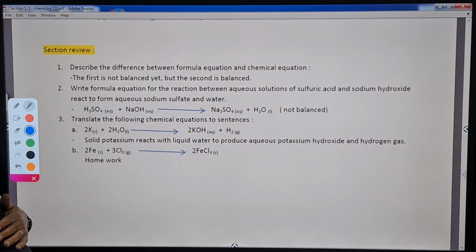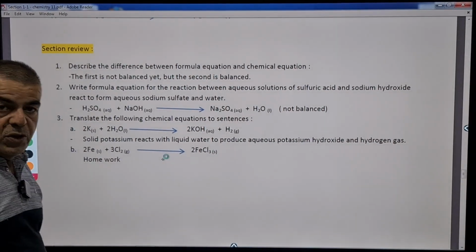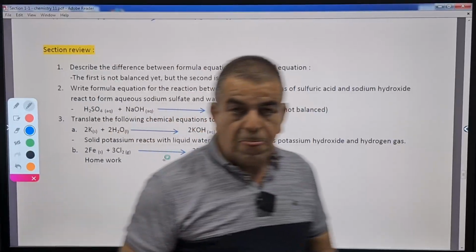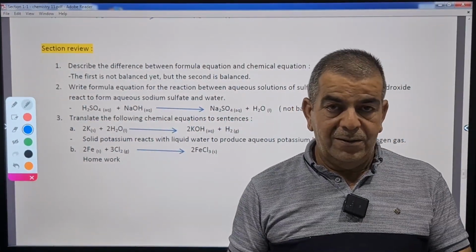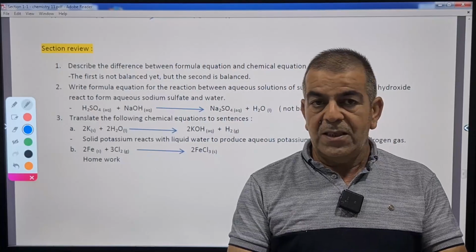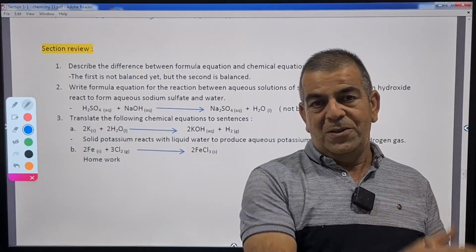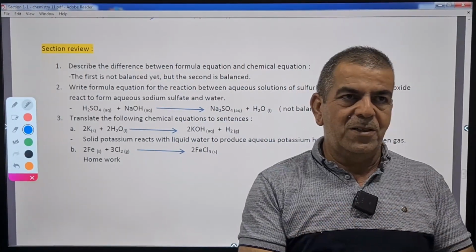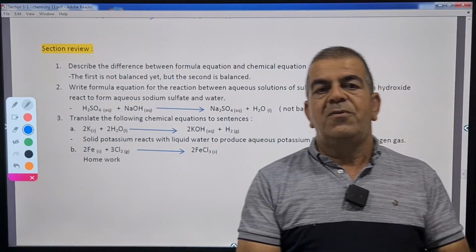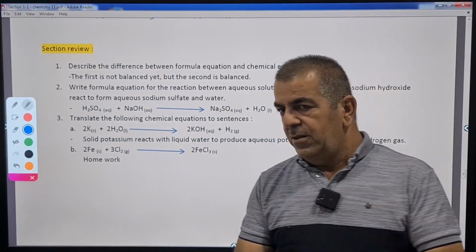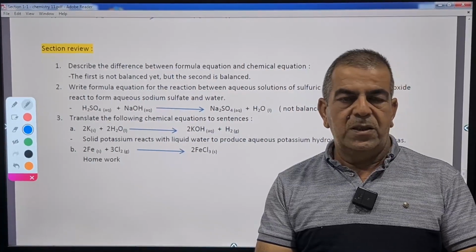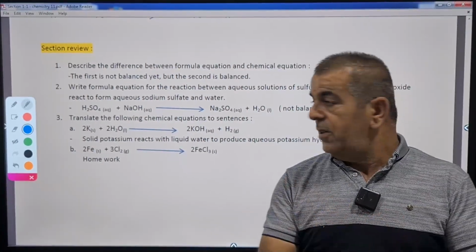Okay, in section review, question 1, describe the difference between formula equation and chemical equation. Actually, formula equation is a chemical equation that is not balanced yet. And sometimes the formula equation is already balanced. So in some reactions, the formula equation and the chemical equation are the same term. But anyhow, formula equation is a chemical equation that is not balanced yet.